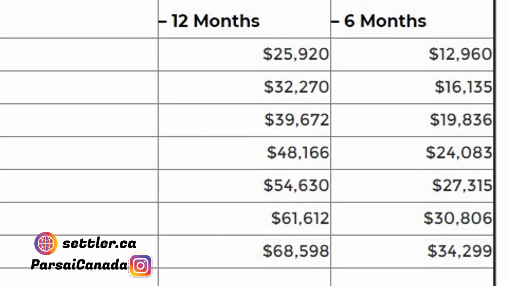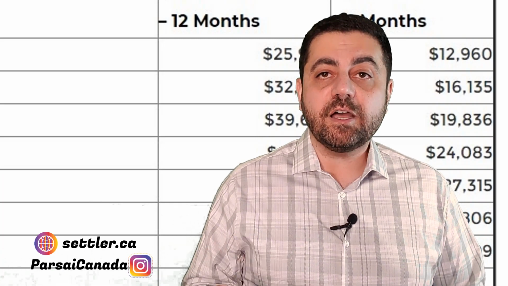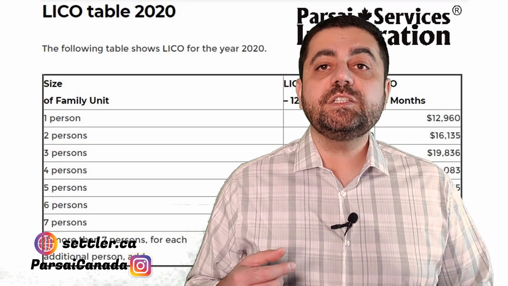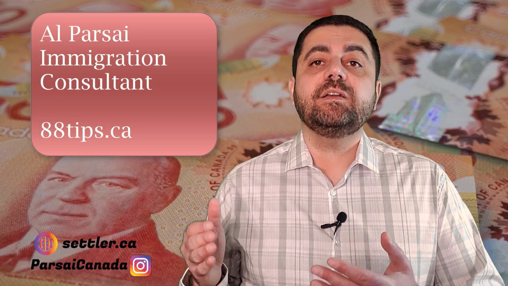$48,166. In terms of sponsoring parents and grandparents, we cannot just rely on LICO. We need to calculate minimum necessary income, which is 30% above LICO. And also, we need to calculate that for the past 3 years. Keep in mind that other methods of immigration could also use LICO table. And also, Statistics Canada updates the LICO table every year, and therefore these figures will change.